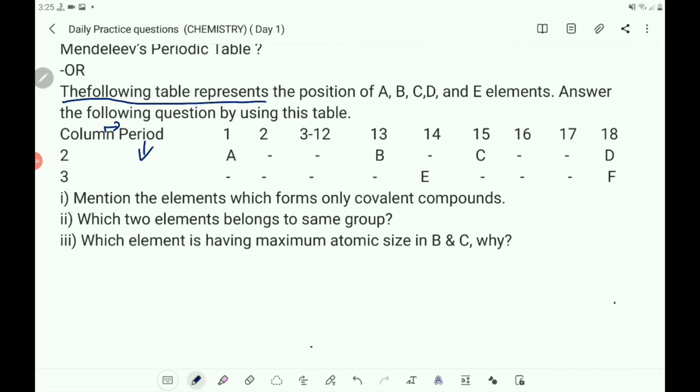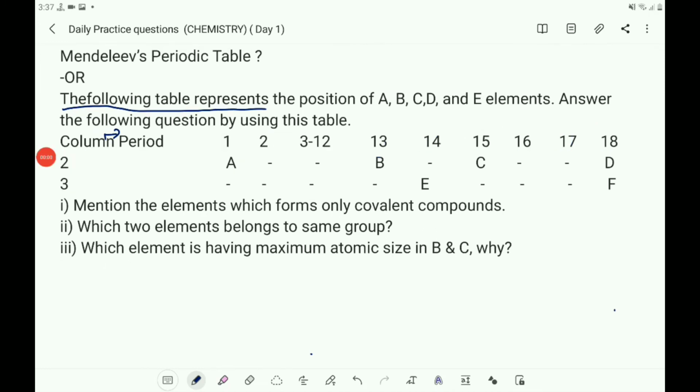The following table represents the position of A, B, C, D and E elements. Answer the following questions by using this table. Here two periods are there, second period and third period, and this is the first group, second group, 3 to 12 group, 13, 14, 15, 16, 17, 18 group. Now let us observe the position of the elements.